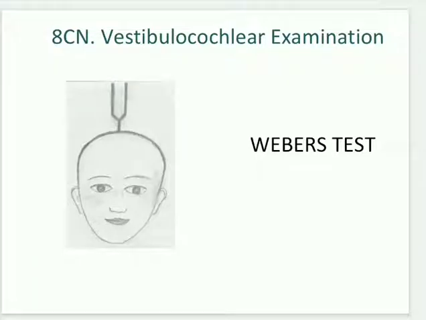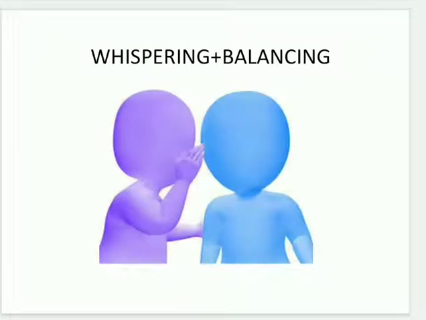Next, we go on to the vestibulocochlear examination. Before entering that, it has vestibular and cochlear parts. Vestibular is for equilibrium and coordination, and cochlear is about hearing. First, we go for whispering and balancing. If a therapist is testing the patient, they say, now I am going to whisper a number or a word or a sentence, and the patient should repeat it. That is the whispering test.